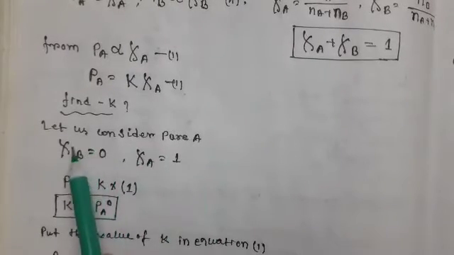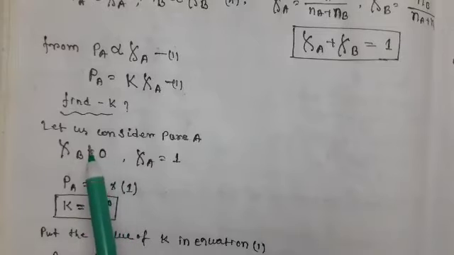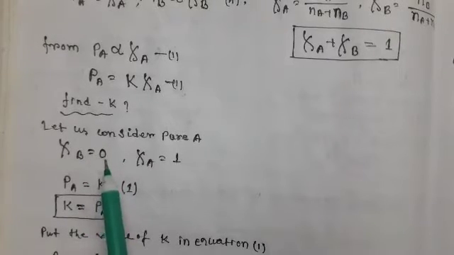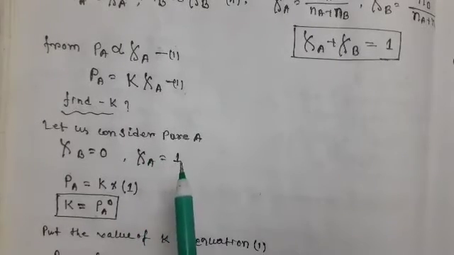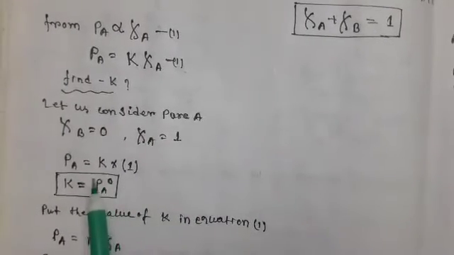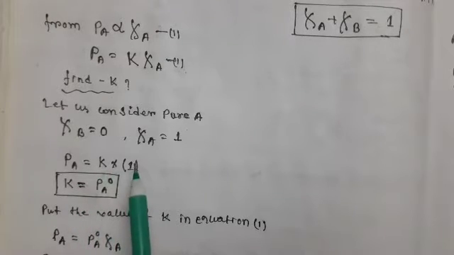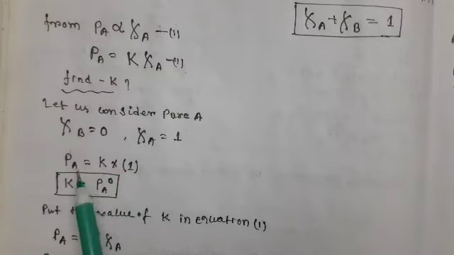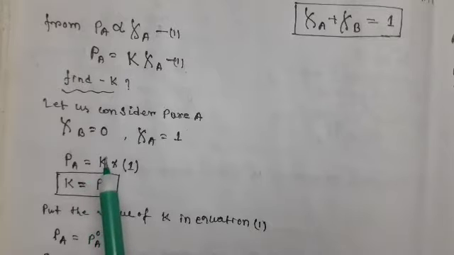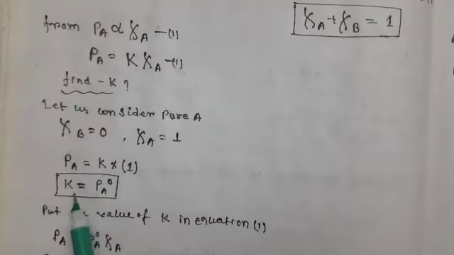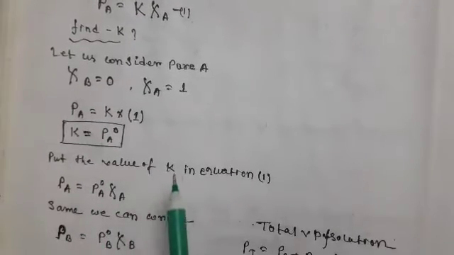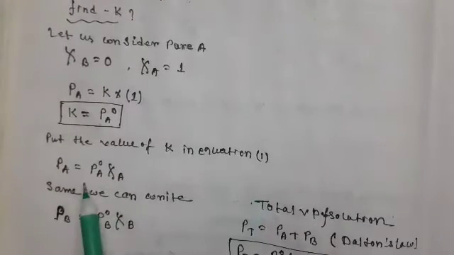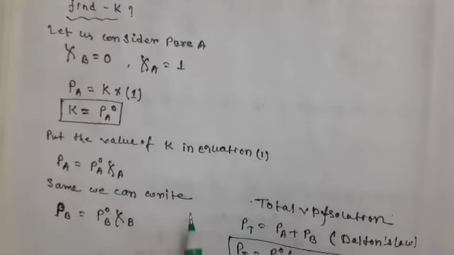Since it is pure liquid A, the mole fraction of B is 0. There are no moles of B molecules. That is why zeta A, the mole fraction of A, is 1. Putting this value in, we get PA is equal to K into 1. That means K is equal to P. For pure liquid A, the vapor pressure is P naught A. That is why K is equal to P naught A. Now put the value of K in equation 1. We get PA is equal to P naught A into zeta A.